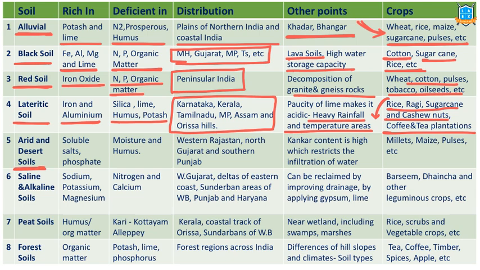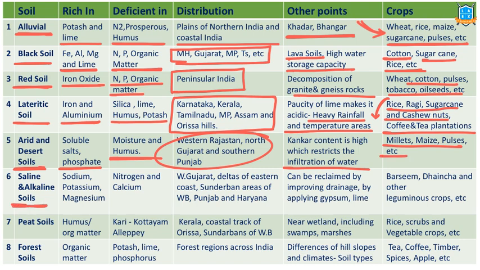Arid and desert soils. These are rich in soluble salts and phosphates, deficient in moisture and humus, found in western Rajasthan, northern Gujarat and southern Punjab region. Kankar content is high. That's why infiltration of water is less. Millets, maize, pulses can be grown in this particular soil.